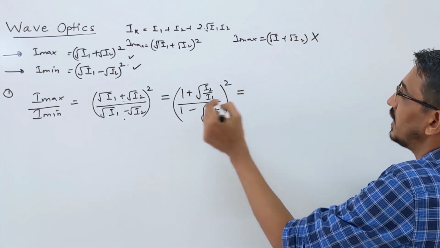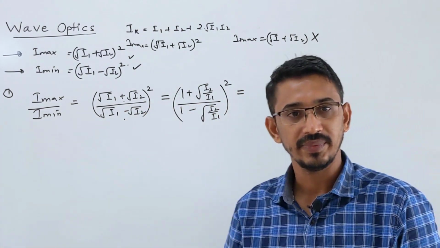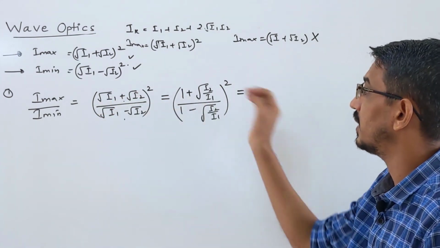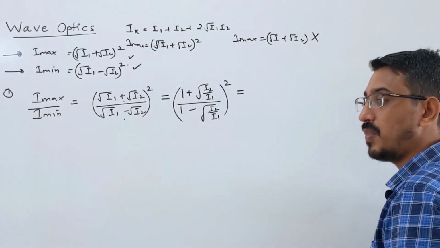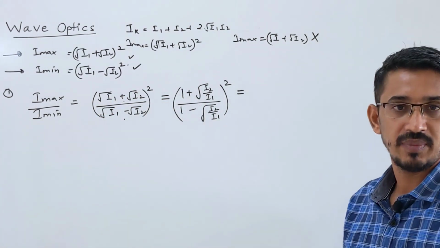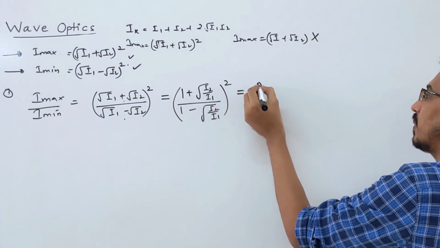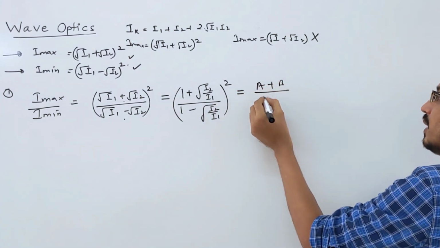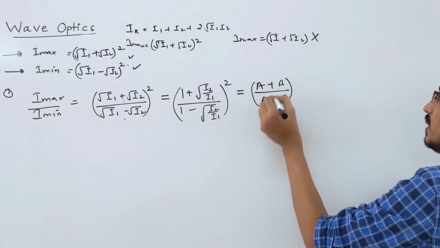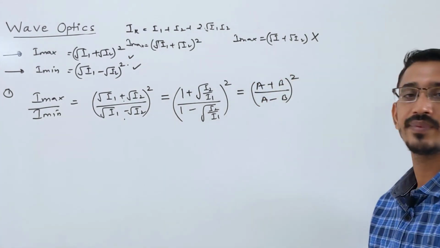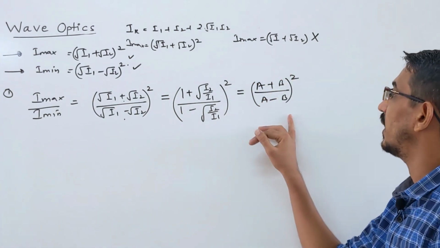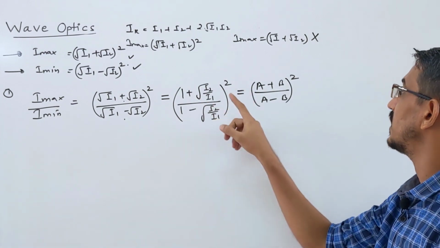Then we know that intensity is proportional to amplitude squared, right? So this answer you can write in terms of amplitude also. Amplitudes are given and they are asking for the I max to I min ratio. Then you can also write it like (A plus B), that's your maximum, and (A minus B), that is your minimum, and the square of this. So this also gives your I max to I min ratio. Maximum intensity is also proportional to what?